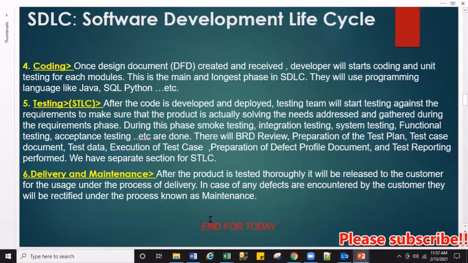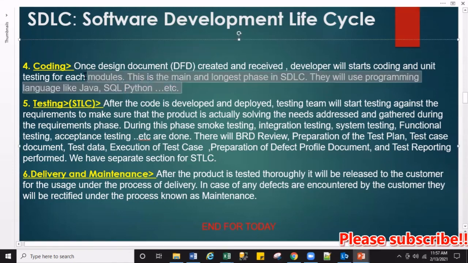Then number four, coding. Once the design document is created and reviewed, the developer will start coding and do the unit testing for each module. This is the main and longest phase in the software development life cycle. They will be using programming languages like Java, SQL, Python. So this is the longest process in our software development life cycle.